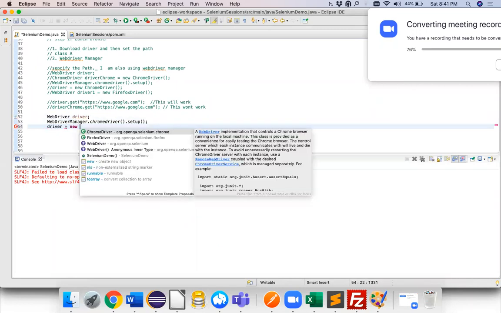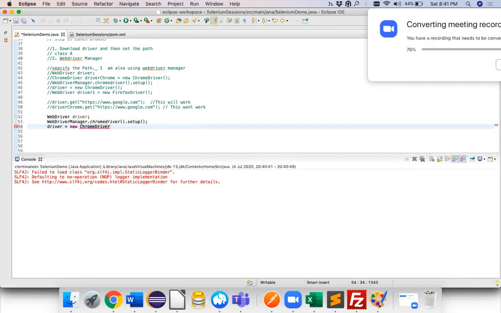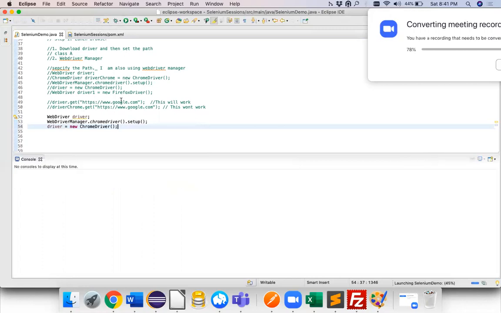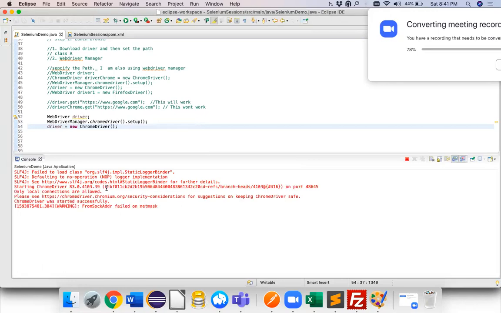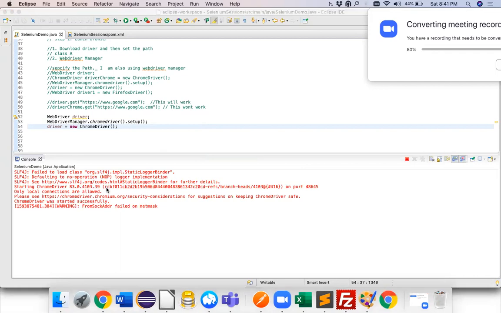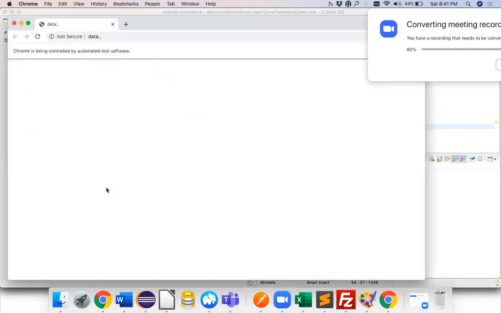So let's say new Chrome driver. And how do you say that? New Chrome driver. Now let's try to run this. It says okay. These are some of the warnings given by this thing, but you're not worried about this. Can you see the Chrome driver? Sorry, this is Chrome browser launched.